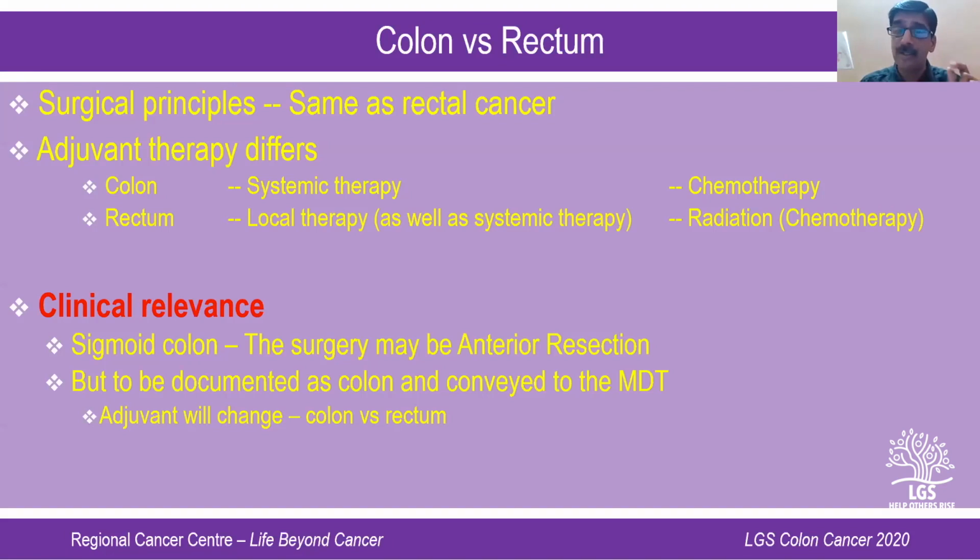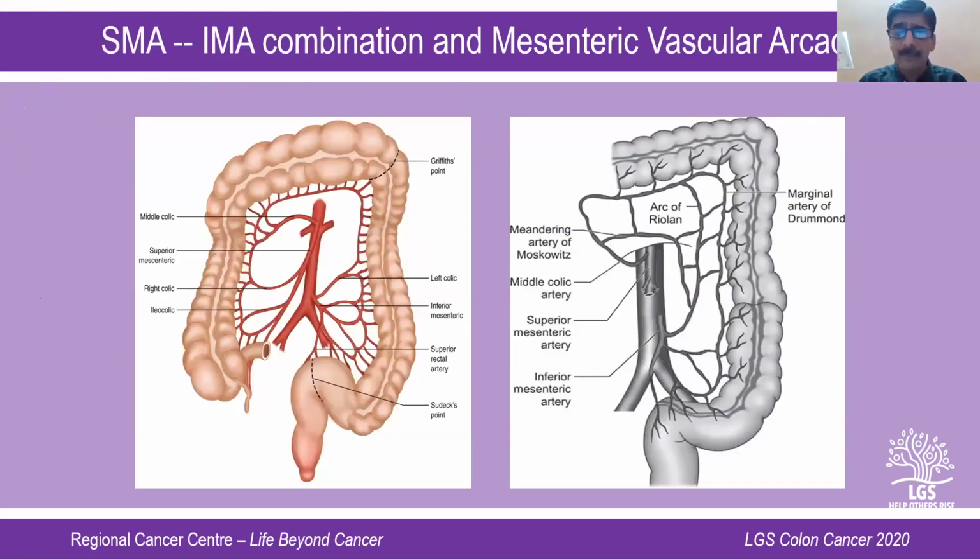So this important data should be transferred to the medical oncologist or radiation oncologist, whoever is going to treat the patient after the surgery. So this is the basic difference between colon and rectum. Now, if you look at the anatomy in a bit more detailed manner, you can understand that, as I said earlier, there's a combination of midgut and hindgut in colonic cancer.